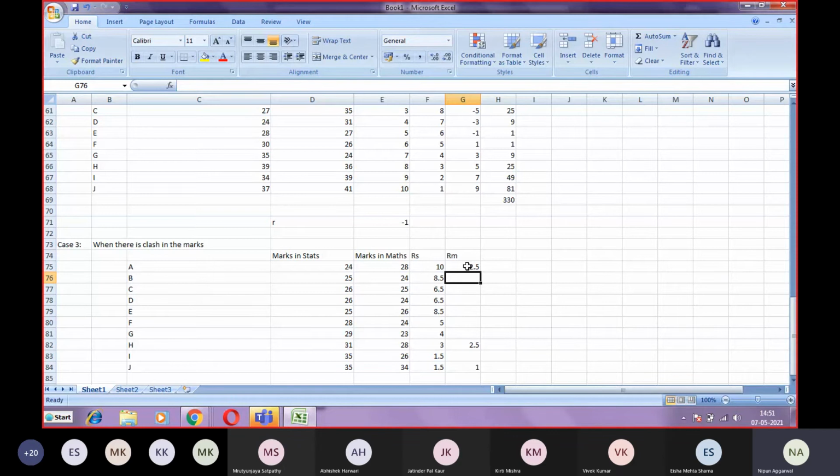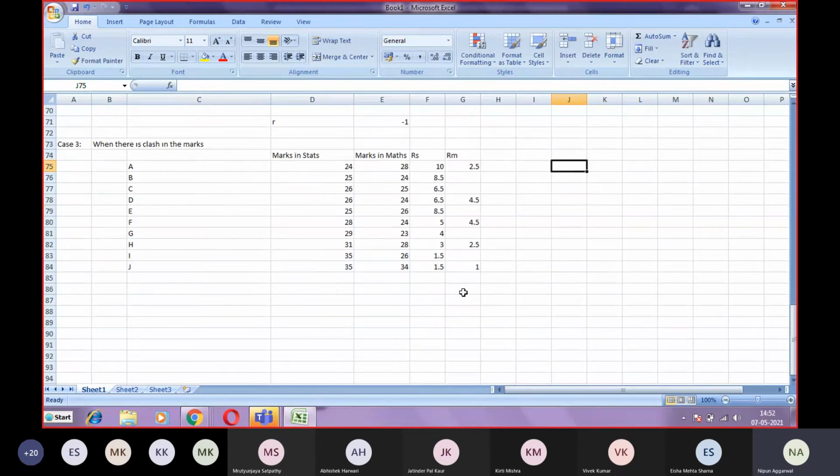Now below 28 it is 26. There will be two values of 26. Which two ranks clash? 4 and 5. So the average is 4.5, and 4.5 and 4.5.